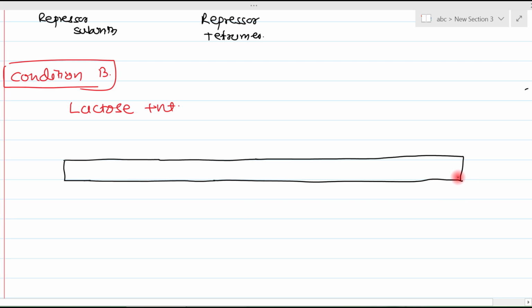On the leftmost, we have the lac I gene, then we have the CRE location, then the promoter region, then the operator region. We all know that promoter and operator both are overlapping, which I am showing by this lining. Then there is lac Z, then lac Y and lac A. These three structural genes are there.